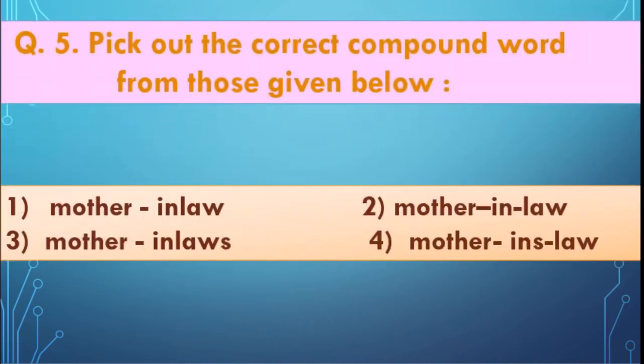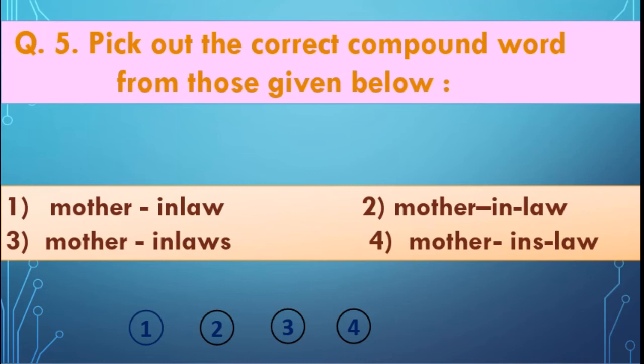Pick out the correct compound words from the given 4 alternatives. Students, a longer word is there. Mother-in-law, and one hyphen is used here. Second one, mother-in-law with two hyphens. And in the third, mother-in-laws. Fourth one, mother-in-law.